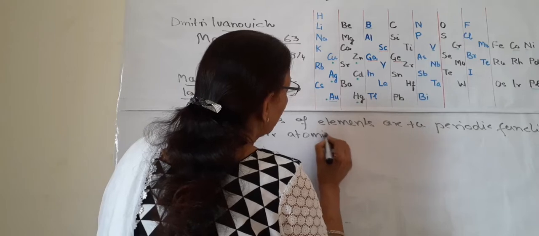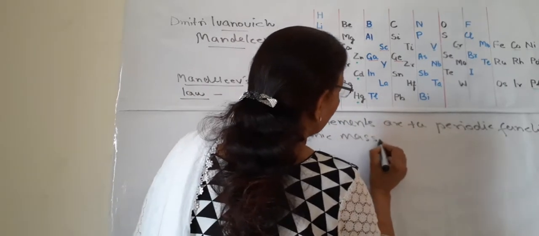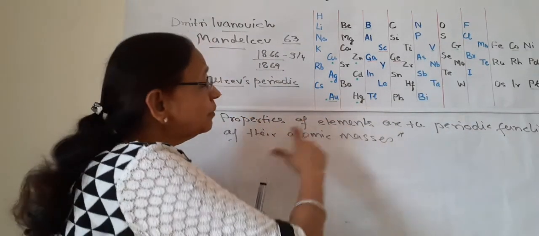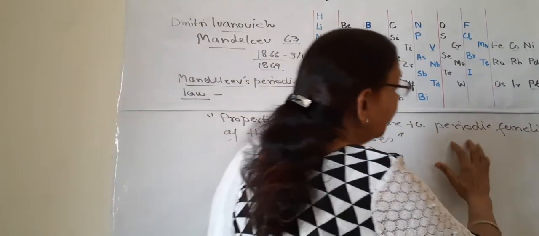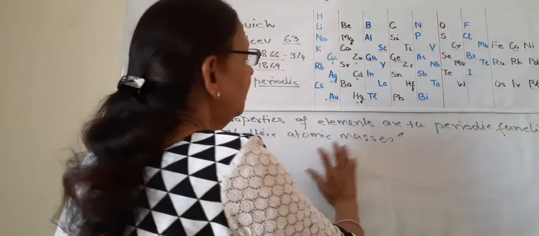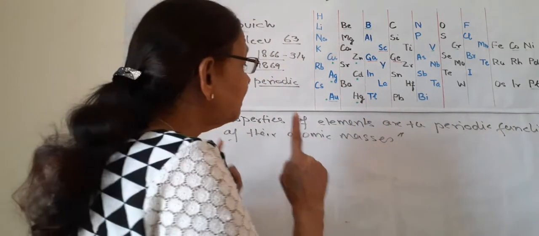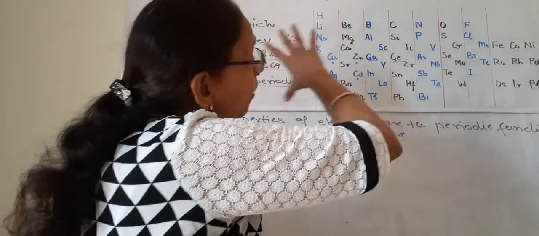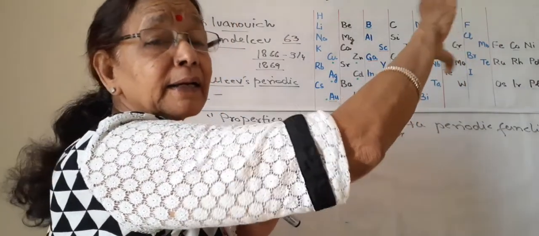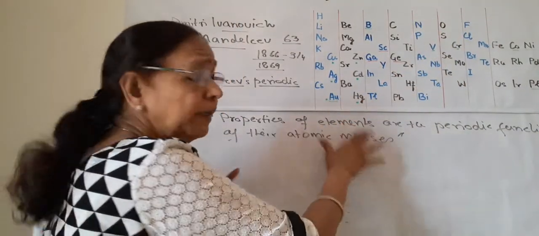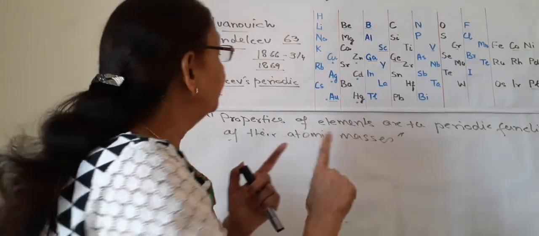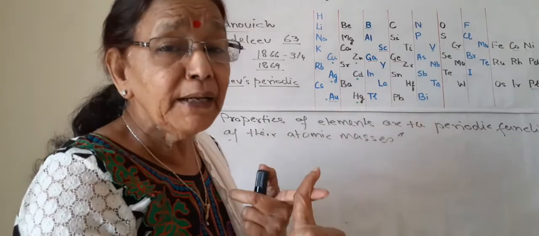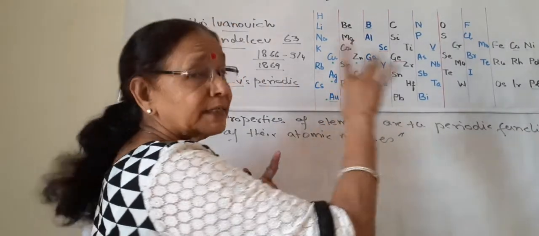What does it mean that the properties of elements are a periodic function of their atomic masses? This definition, for sure, explains that all the elements are classified based on their atomic masses. So Mendeleev took atomic mass as the fundamental property of elements to classify them.